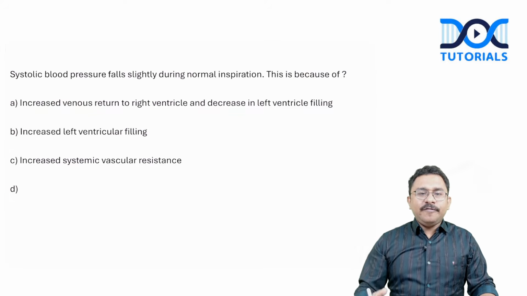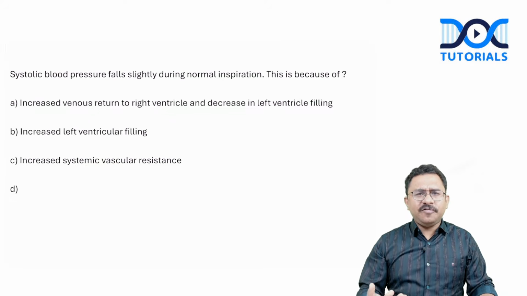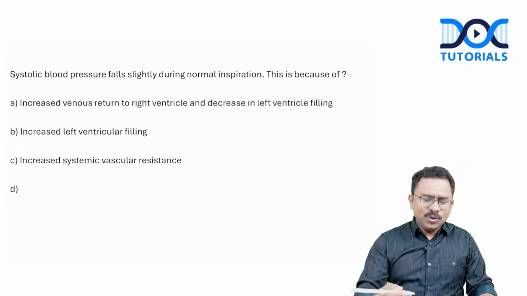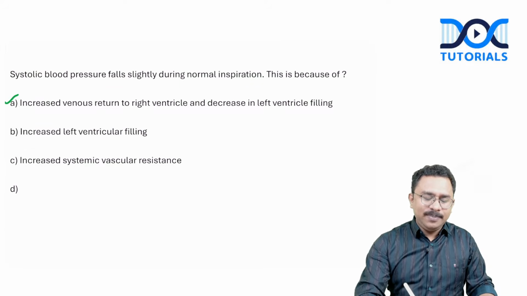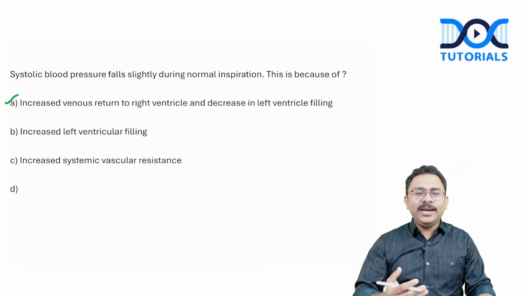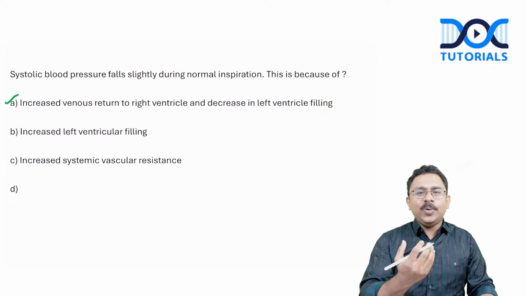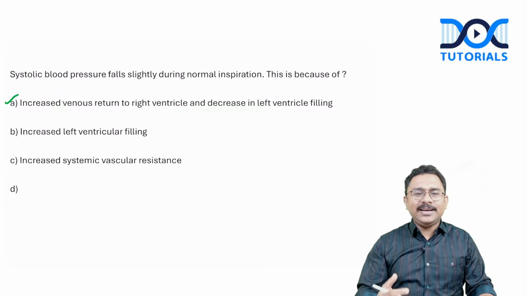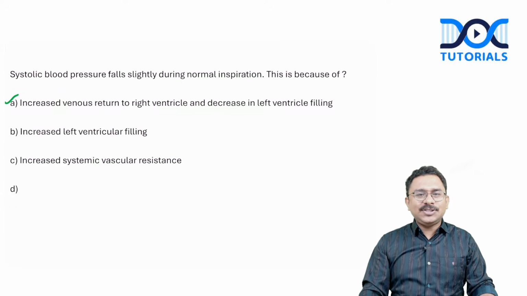Systolic blood pressure falls slightly during normal inspiration. This is because of, again, something that we have discussed in our routine lectures. In the initial part of my cardiology lectures on the clinical cardiology part, I have explained this with a figure as well. So this is very simple. The reason being increased venous return to the right ventricle, and I've showed you that the filling of the LV is compromised, and that is the simple reason. Answer is option A.